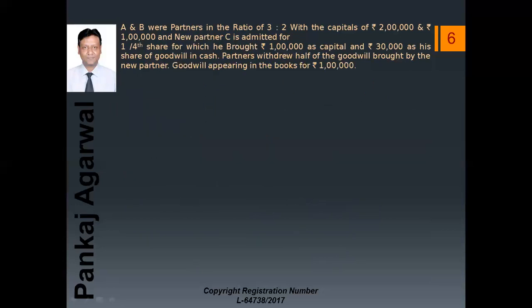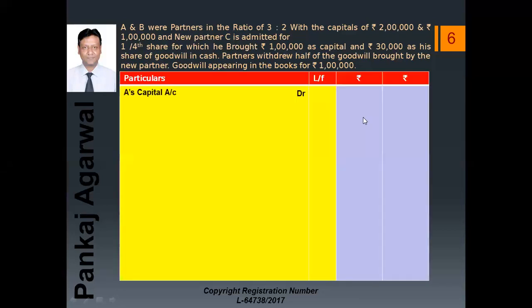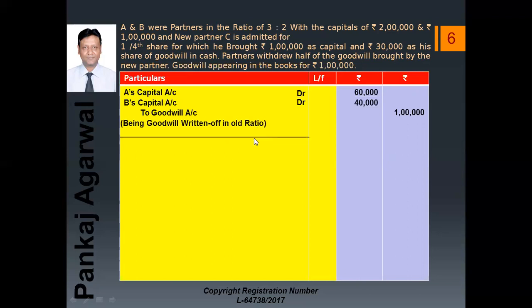Now the journal entries. I had added this goodwill appearing in the books for 1 lakh rupees. Now just try to understand. First entry will be to write off this goodwill. So A's capital account debit, B's capital account debit to goodwill account. Here the amount is 1 lakh, which is appearing in the books. This 1 lakh will be written off in old ratio, which is 3:2, 60,000 and 40,000, being goodwill written off in old ratio.